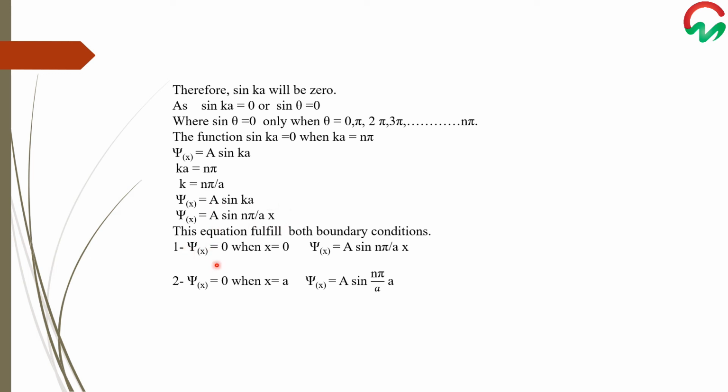The first boundary condition can be fulfilled by taking the value of x equal to 0 in it. By multiplying 0 with the whole term, this equation becomes 0, so psi x ultimately becomes 0. Thus the first boundary condition is fulfilled. Again, taking x equals a in this equation for the second boundary condition, psi equal to 0 when x is equal to a, the a and a cancel out. This equation becomes 0, so psi x equal to 0 is proved for the second boundary condition.